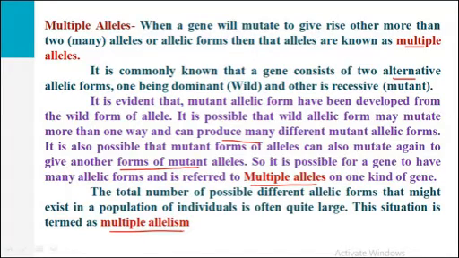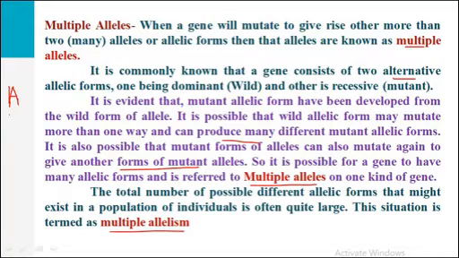Here we have to understand one thing: suppose there is a gene A. If this A gene contains more than two alleles or many allelic forms, then it is known as multiple allelism. Generally we know that any gene contains only two alleles, one dominant allele and one recessive allele.